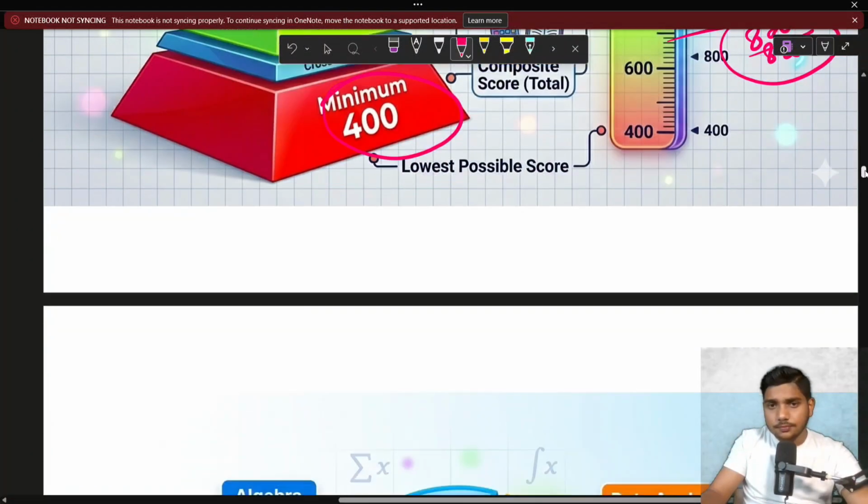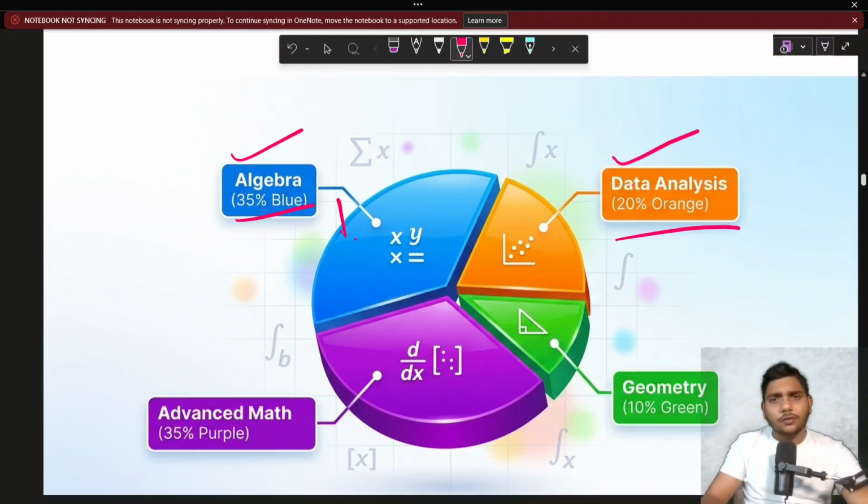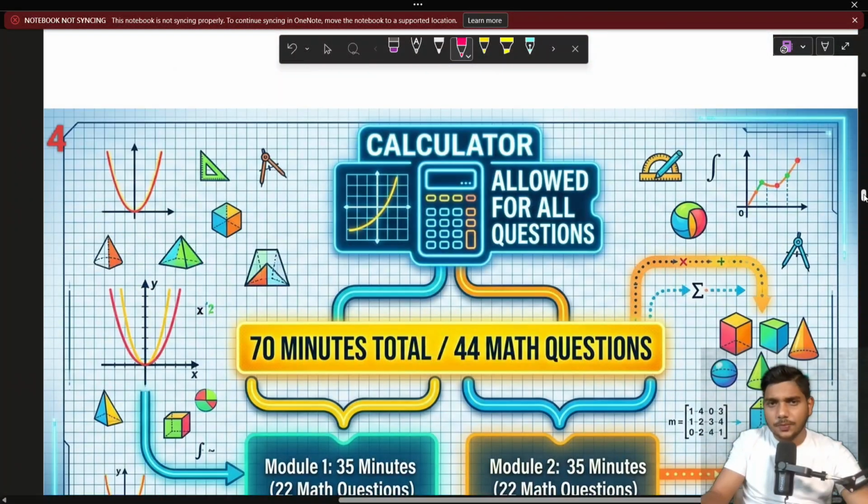First of all, your mathematics distribution is like this: 35% in blue represents your algebra, it's very simple. 20% in orange is data analysis, it's also very simple. 35% is pure advanced mathematics, just a little confusing but not too hard. 10% in green is your geometry, easy to moderate. Now moving to the next page.